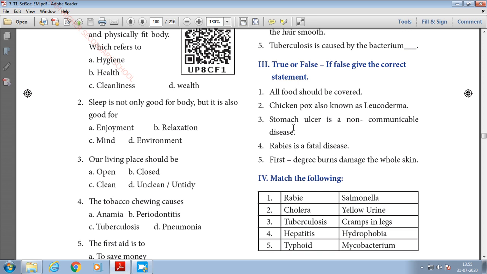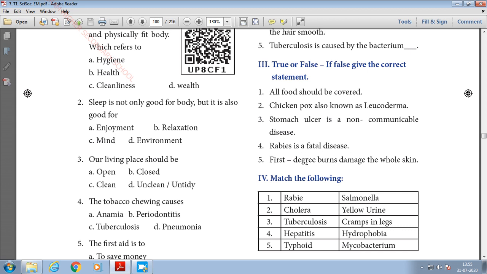Third one, stomach ulcer is a non-communicable disease. Yes, stomach ulcer is a disease of the individual. It does not spread from the infected person to another person. So it is a kind of non-communicable disease. So the answer is true, TRUE. Fourth one, rabies is a fatal disease. Fatal, which leads to death. Since in olden days rabies proved to be a fatal disease, the answer for this is TRUE, true. Rabies is a fatal disease, true.